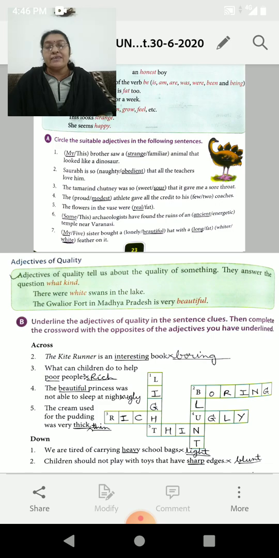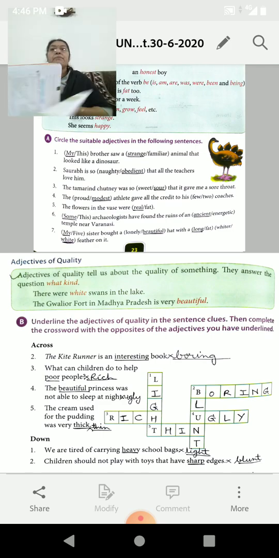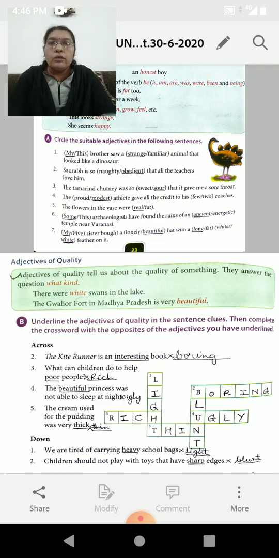First one: The Kite Runner is interesting. So we have to put the opposite of this adjective. Interesting means boring. Second one: what can children do to help the poor? Poor, opposite rich. Third one, beautiful, its opposite ugly. Fifth one, thick, its opposite thin. Down, given first one, heavy, light, sharp, blunt. So up to Exercise B, you have to complete in your notebook.